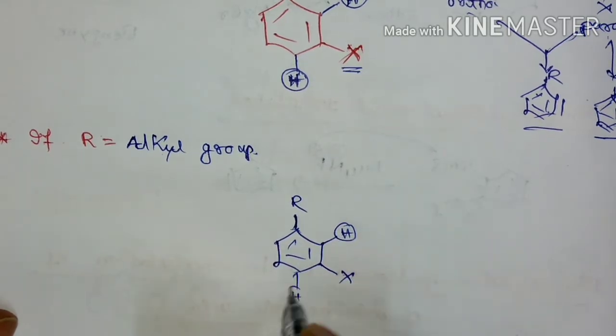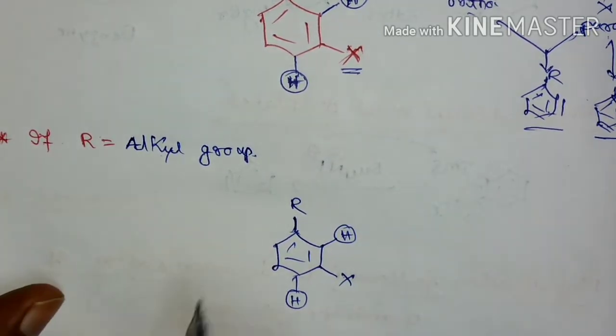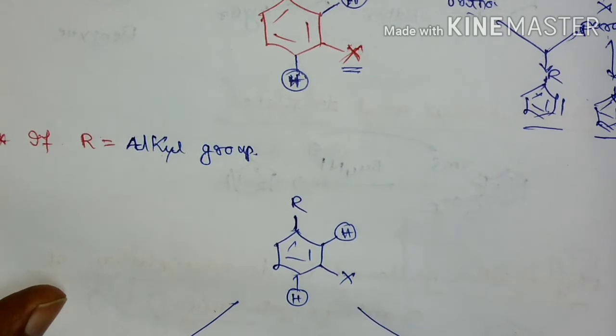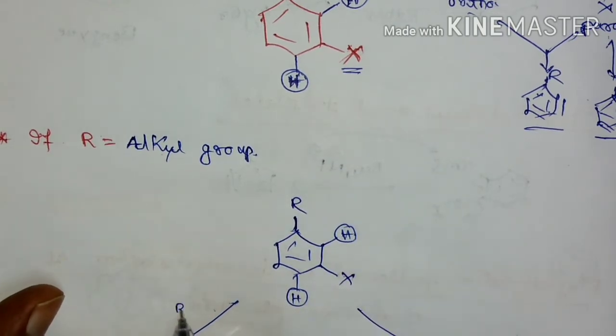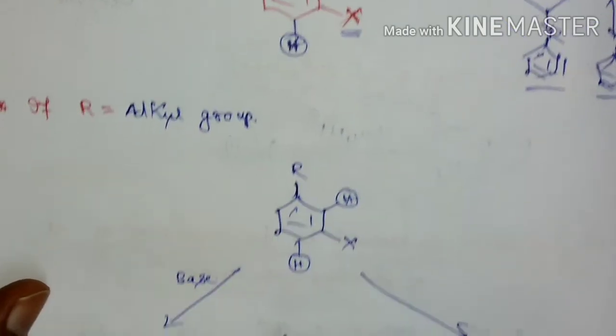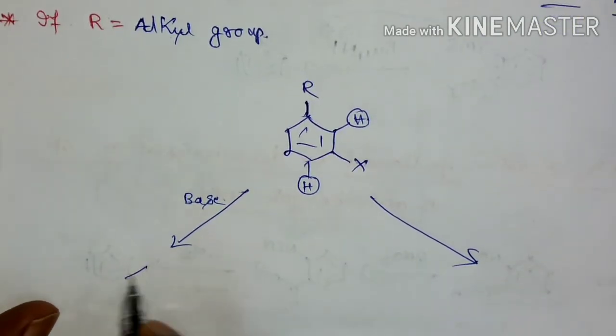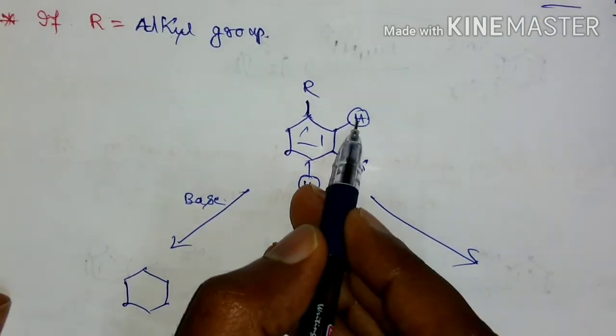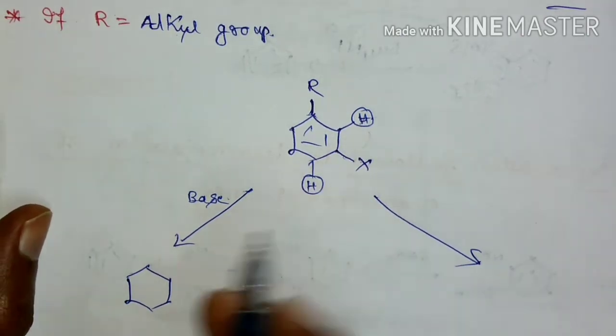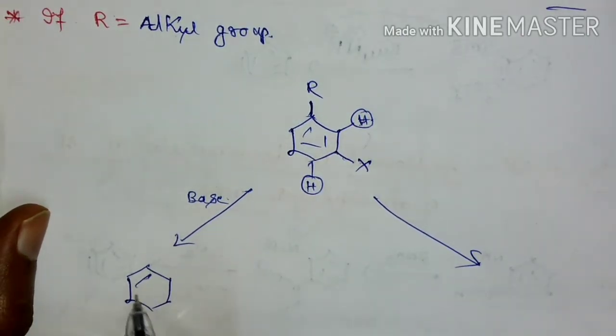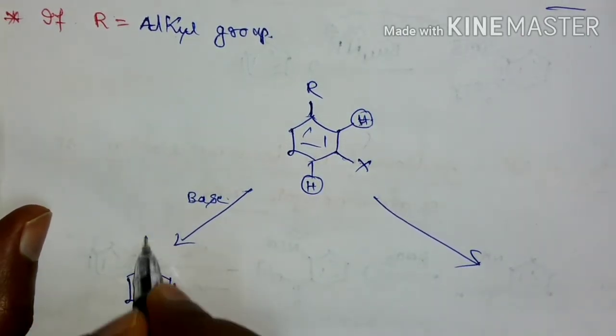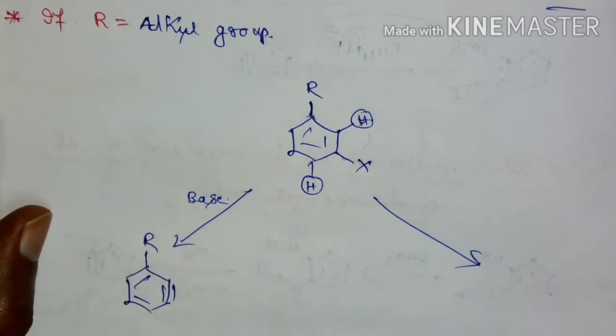These are the two hydrogens. If it is treated with base, there will be formation of benzyne. I am going to remove this hydrogen first, so it leads to formation of benzyne like this.